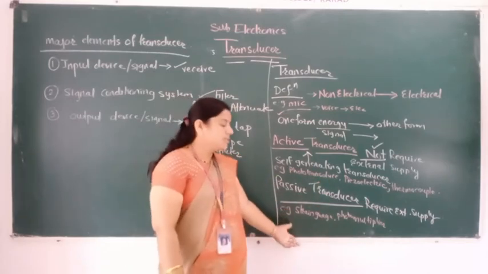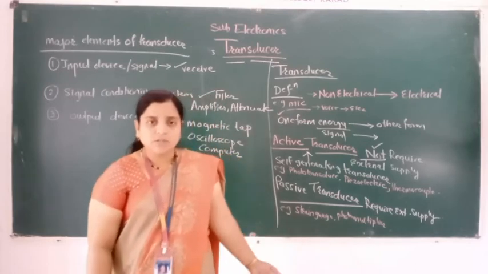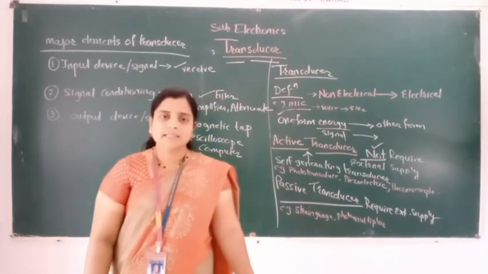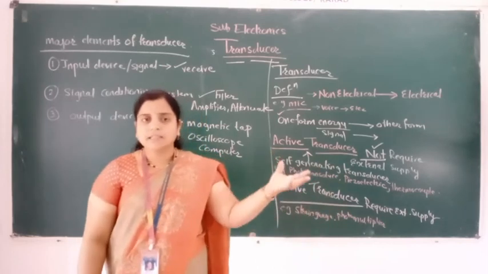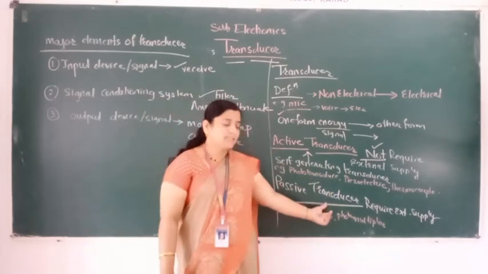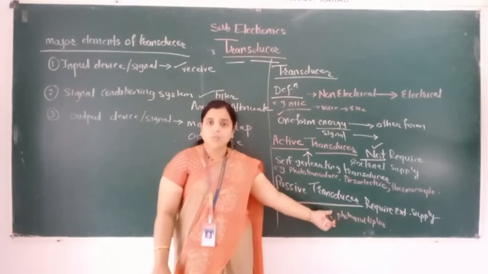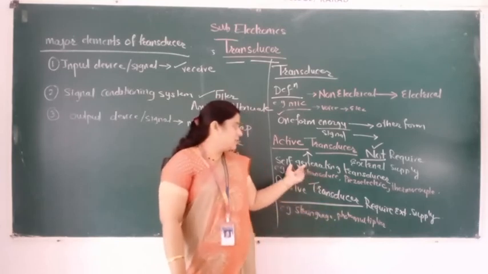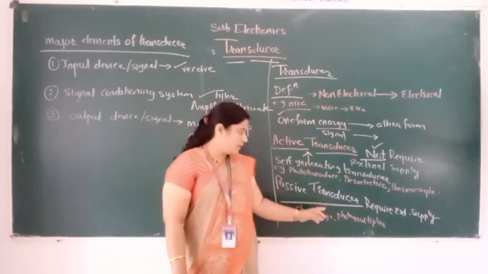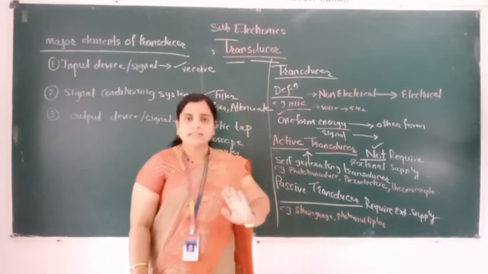Next is the passive transducer. This transducer requires the external supply to work. There is a need to give the extra signal. It will not self-generate signal. The active transducer is a self-generating transducer, but passive transducers are not self-generating.